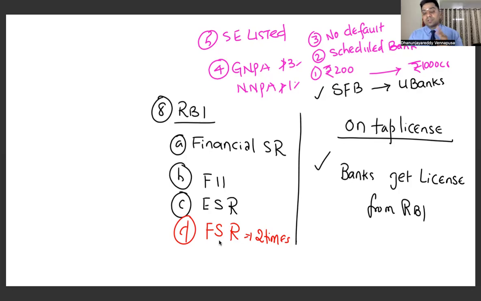Take for example, universal banks are classified into 3 segments. The first segment is the so-called public sector banks, the second one is private sector banks, the third one is foreign banks. Last year they asked a question on foreign banks. This time we can expect a similar type of question. So public sector banks are the banks which are operated by the government. There are 12 public sector banks in the country.